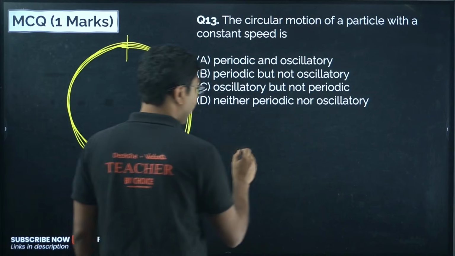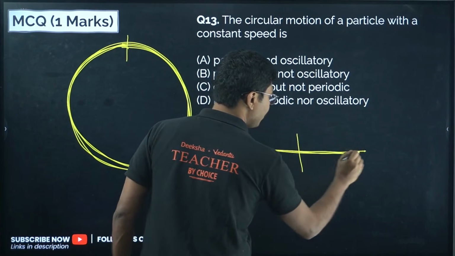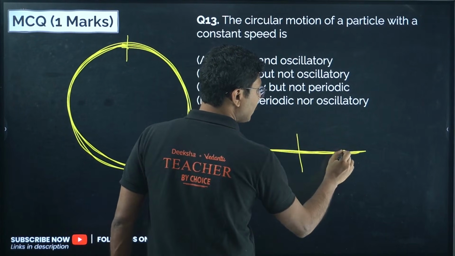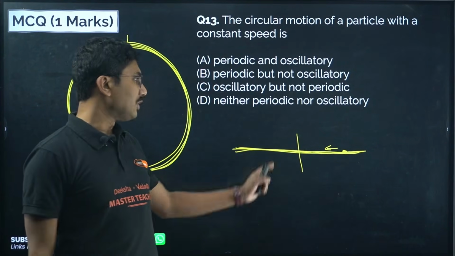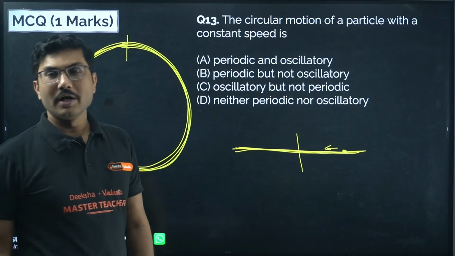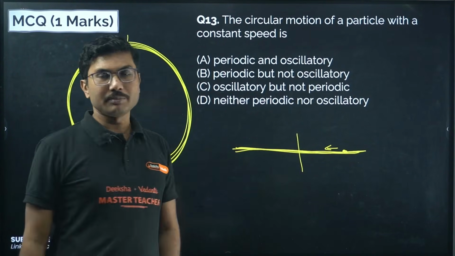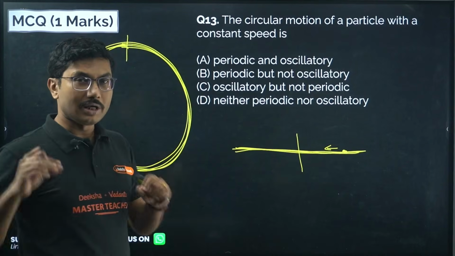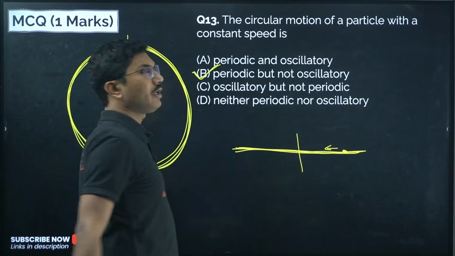Oscillatory motion, on the other hand, has to oscillate around a mean position, and whenever it goes to some point, there will be a restoring force acting towards the mean position. In rotational motion, you don't see that kind of restoring force, or a to-and-fro motion around a mean position. So circular motion is periodic but not oscillatory.